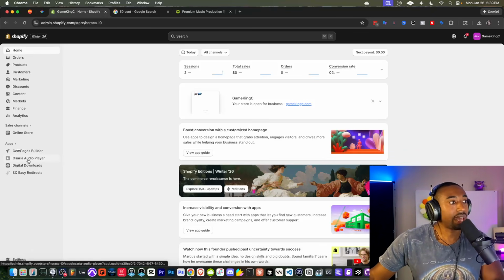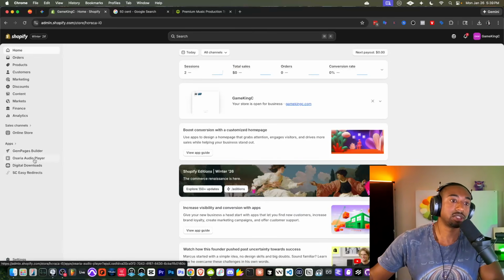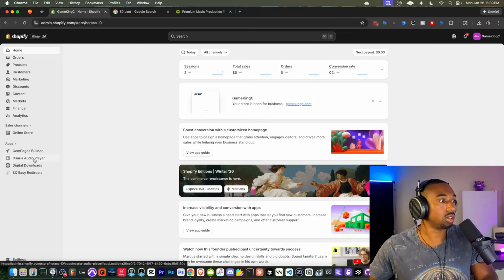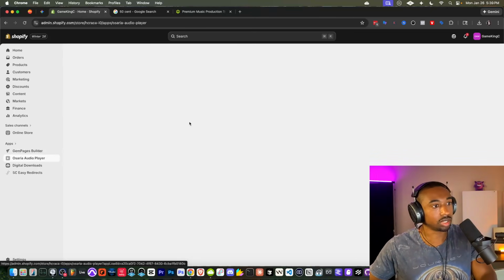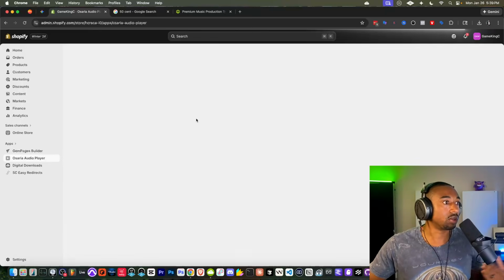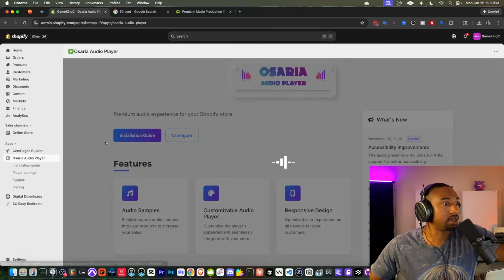After that, you want to get this app called Osaria Audio Player. The reason we have this is so that people can demo our song as they're on the product page. Once you follow the setup instructions, it's pretty simple from what I remember. Again, I show you the step-by-step in the course on how to do all this stuff. So just follow the installation guide. It guides you through it.